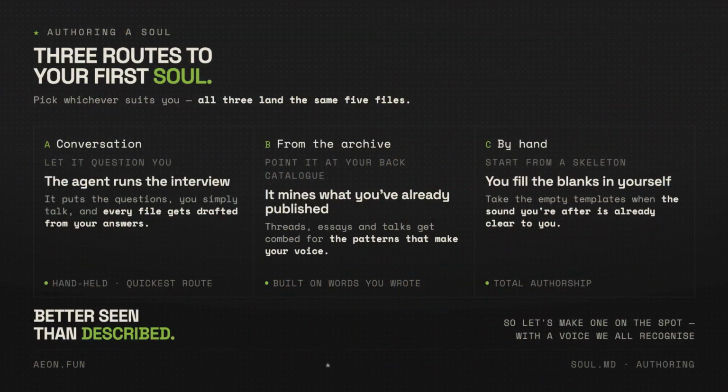Currently, there are 3 ways to build one soul. Interview mode, where the agent interrogates you and writes the files. Data-driven, where it extracts patterns from your own tweets, posts, and transcripts. Or manual templates. So let's build one soul live, and let's choose a voice that everybody knows. We also decided to record how we built a soul around Elon Musk.